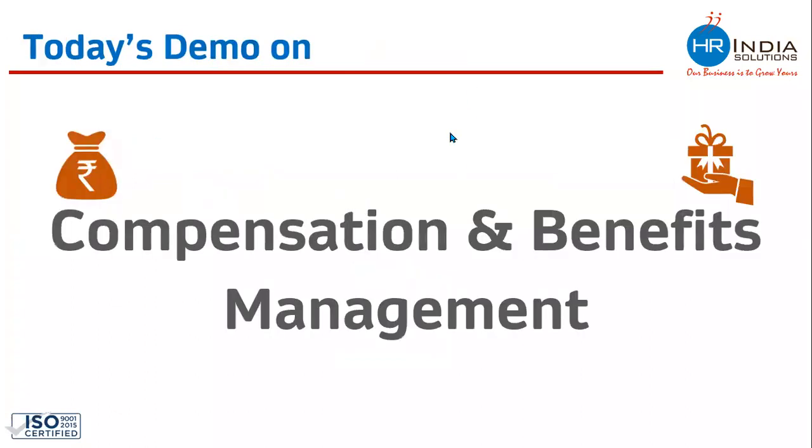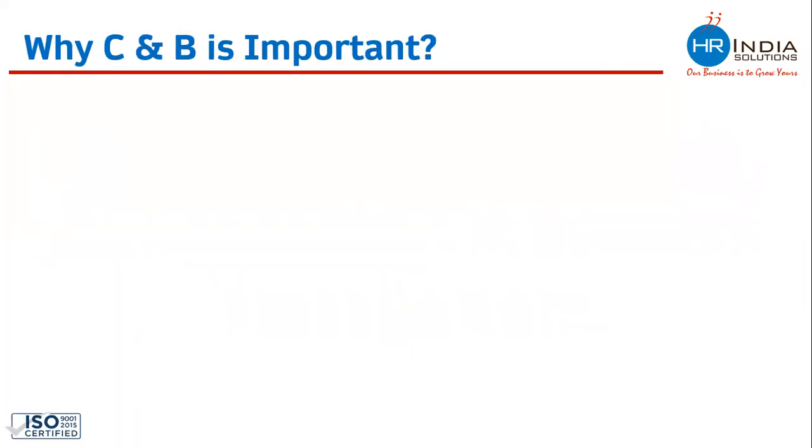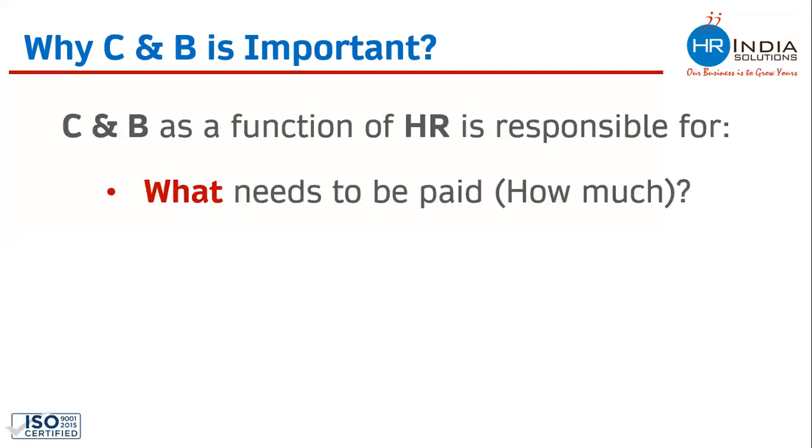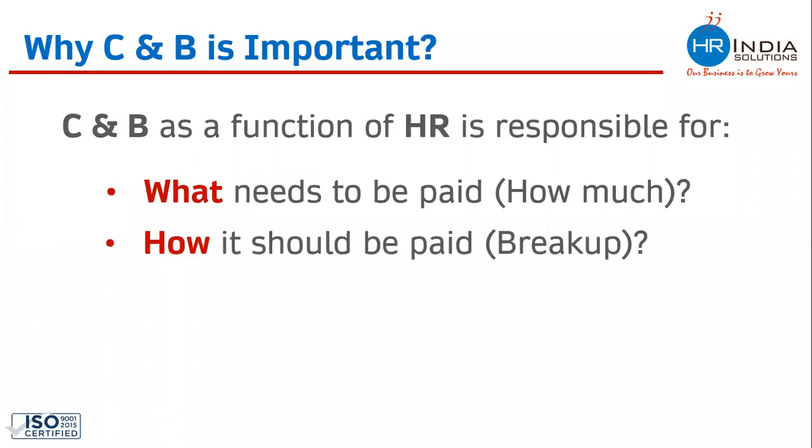Today's demo is on compensation and benefit, which is one of the most important functions of HR. Why compensation and benefit is important? CNB as a function of HR is important because this function is responsible for deciding what needs to be paid. Whenever any company goes for hiring any position or whenever they create a new role in the company, this is the function which decides what salary should be paid to that position. This function also decides how it should be paid. I am referring to the breakup. What should be fixed, what should be variable.